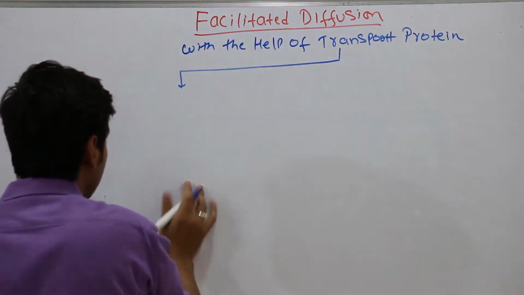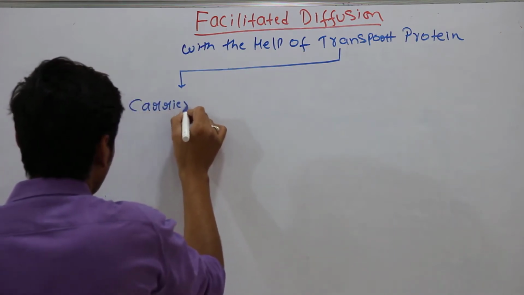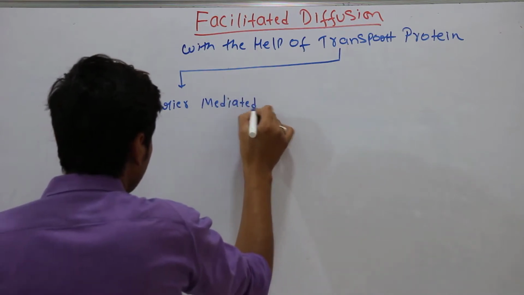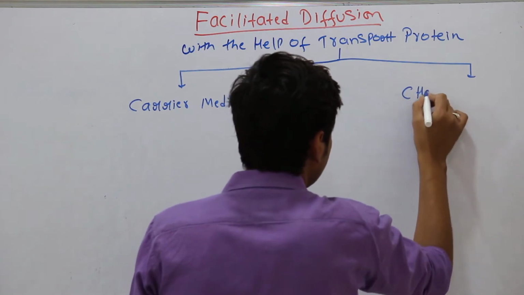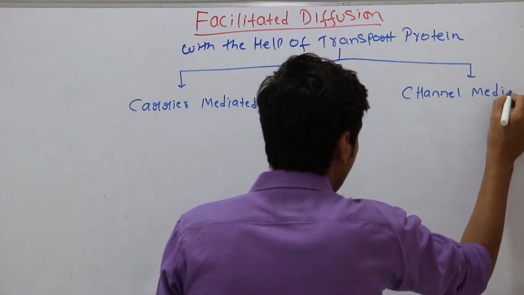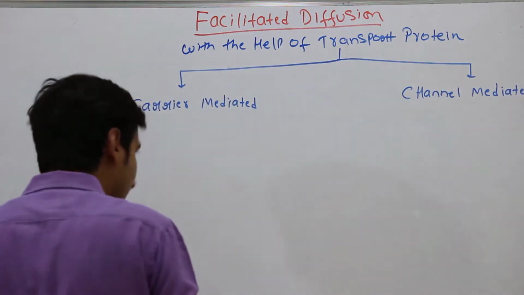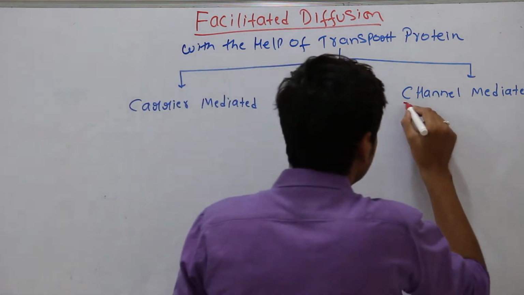So this type of diffusion could be either carrier mediated, or it could be channel mediated. So first I will discuss channel mediated facilitated diffusion.